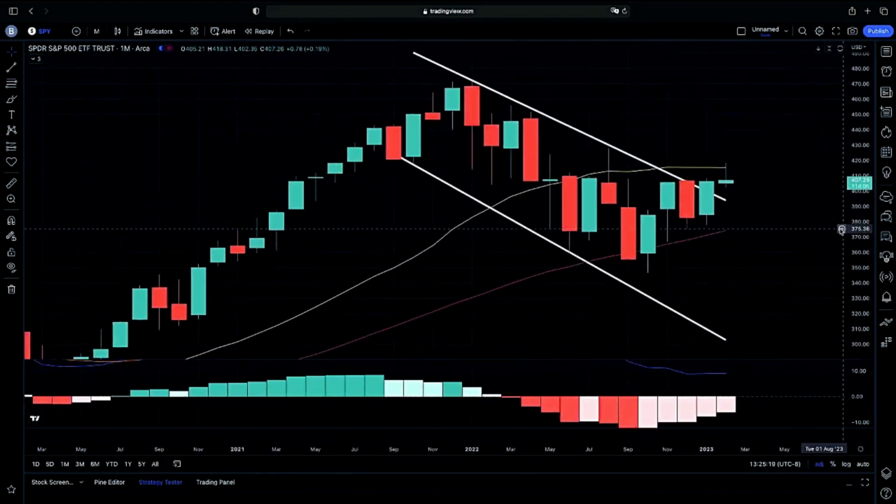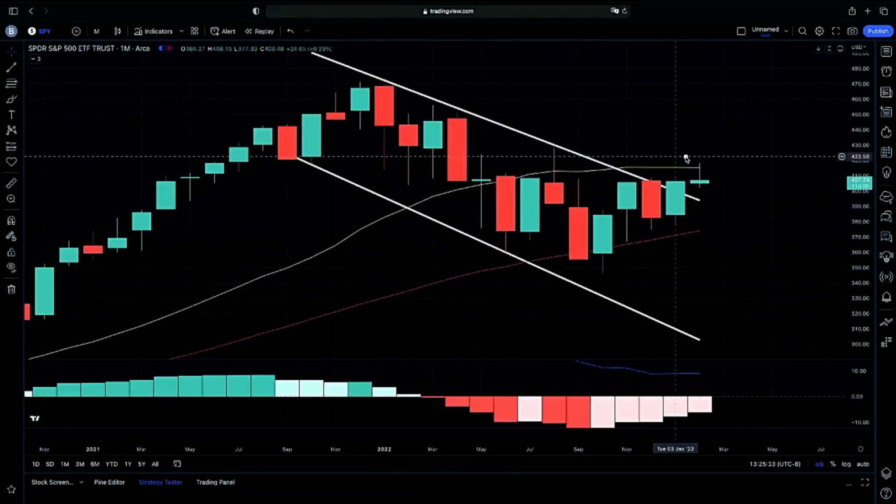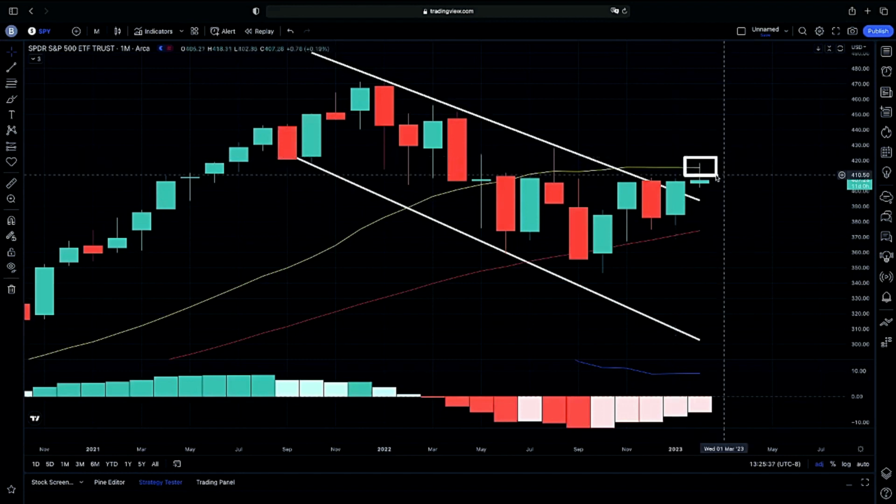And now looking at our monthly chart, as we have been talking about, looking for that assumption that we would be rejecting our 20-monthly moving average since we are testing it intraday.